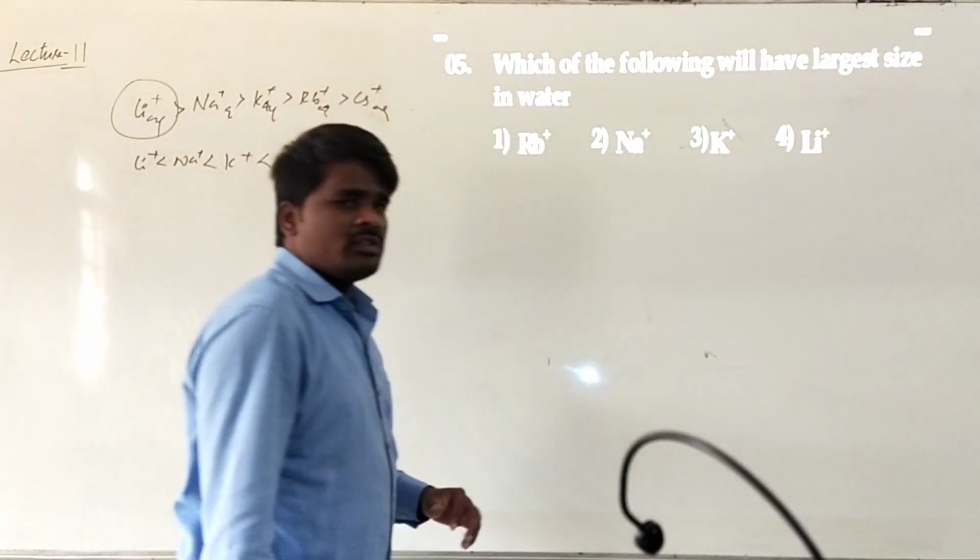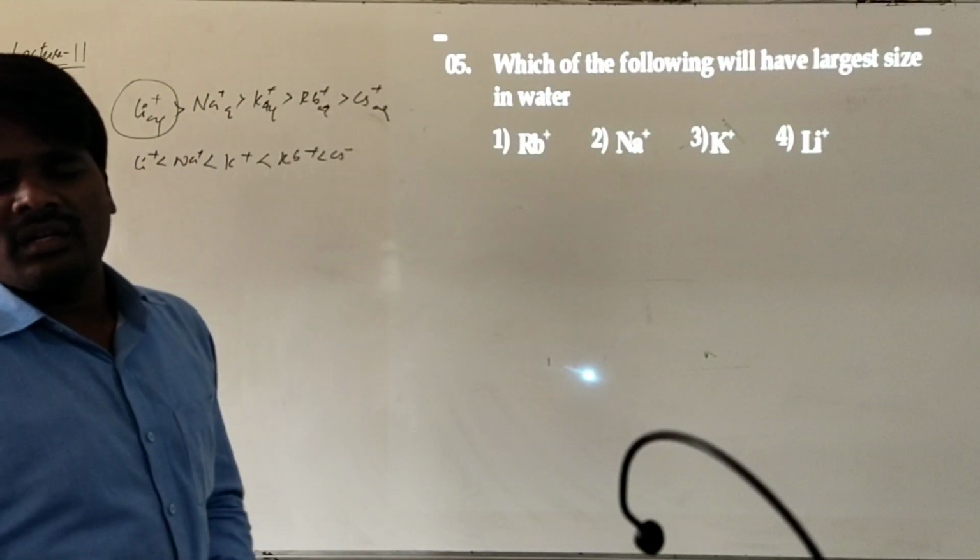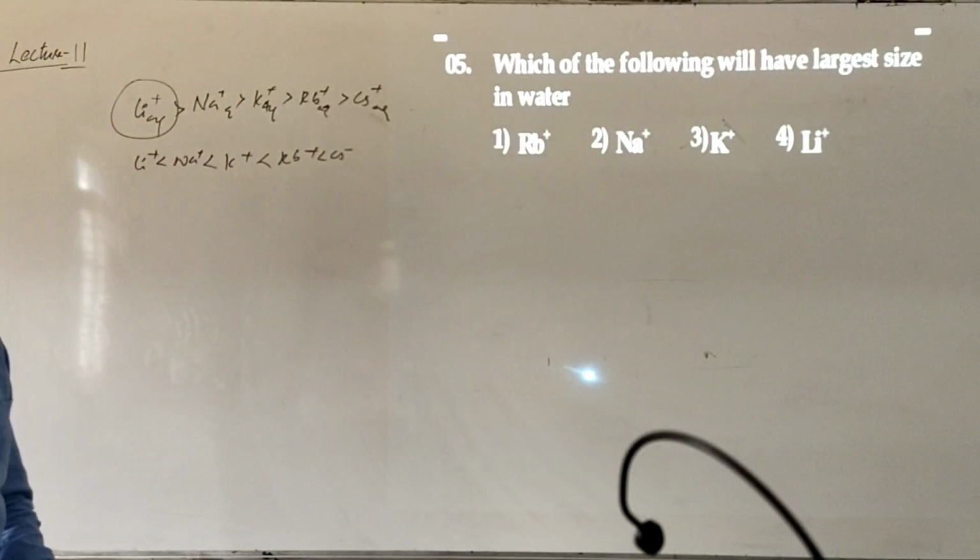Question can also be: which is the smallest hydrated ion in the alkali metal? So that will be Cs.